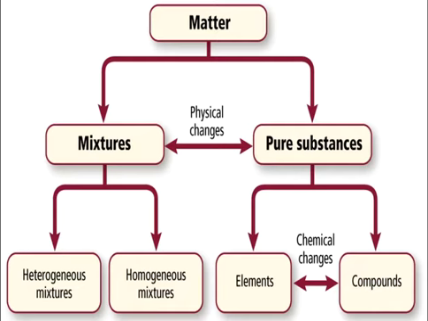And then heterogeneous mixtures are mixtures that are different throughout, meaning they're not evenly mixed, and it's pretty easy to pick apart their individual pieces. These root words, homo and hetero, are used a lot in science, a lot in biology as well. Homo meaning the same and hetero meaning different. So keep that in mind as you take biology next year. You might hear those words again.